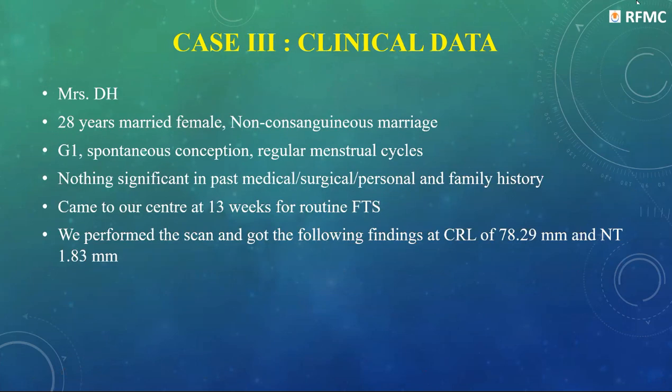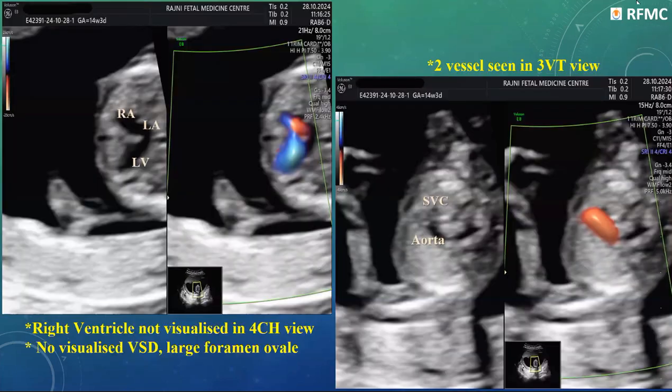Now, my third case is Mrs. DS, a 28-year-old married female, non-consanguineous marriage, spontaneous conception. There was nothing significant in past medical, surgical, personal, or family history. She came to a center at 13 weeks for routine first trimester screening. We performed the scan and got the following findings at CRL of 78.29 mm and NT of 1.83 mm.